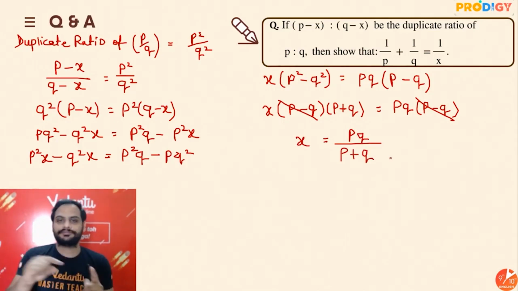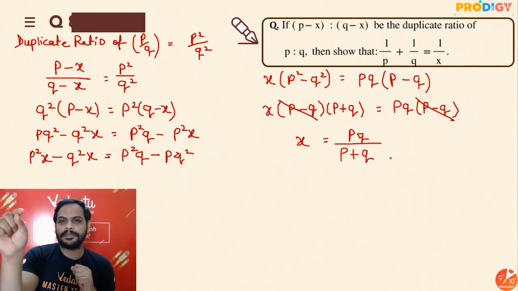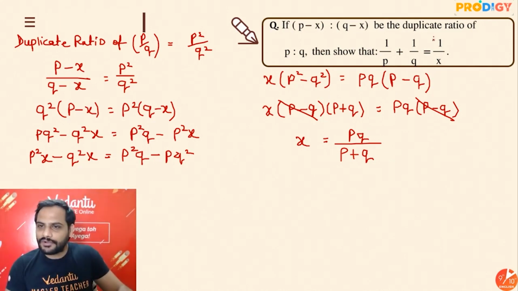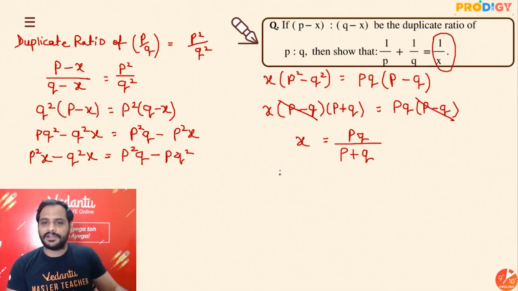What I want to prove is that 1 by p plus 1 by q is 1 by x. So I will focus, okay, I need to create 1 by x. How do I create 1 by x, beta? Do the reciprocal of this. So if I reciprocate this equation, alright, reciprocate.